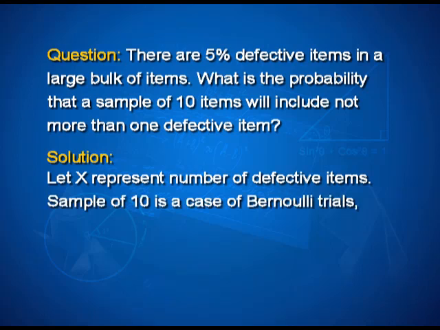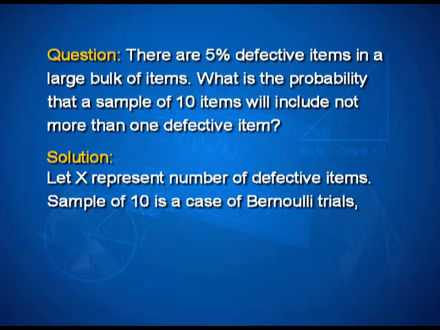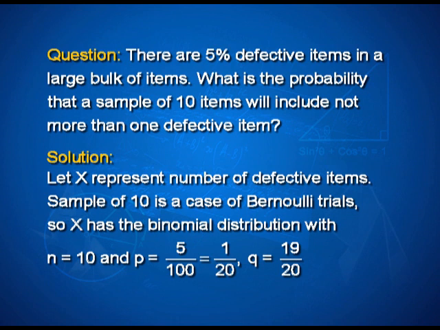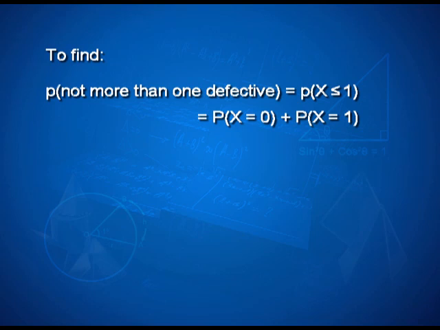So, when we talk about sample to be selected, it is always a case of with replacement. So, it is a case of Bernoulli trials, and therefore, x has a binomial distribution with n equal to 10, the number of trials, p the success, as I said there are 5% defective items. So, 5 over 100, so 1 by 20, and q the probability of failure will be 19 by 20. We want to find the probability not more than one defective. That means, x must be less than or equal to 1.